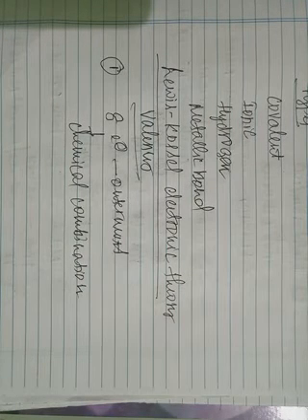When an element has a total of 8 electrons in its outermost orbital, it possesses a highly stable electronic configuration.